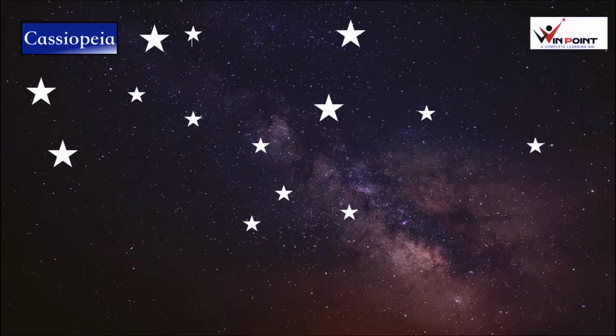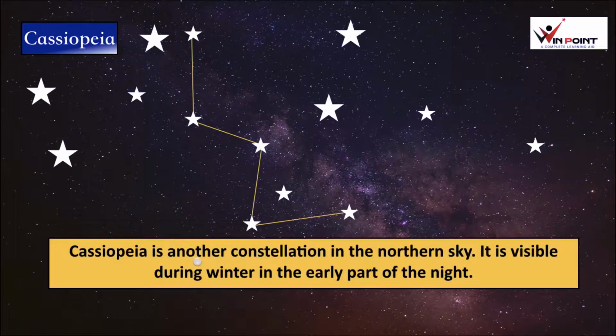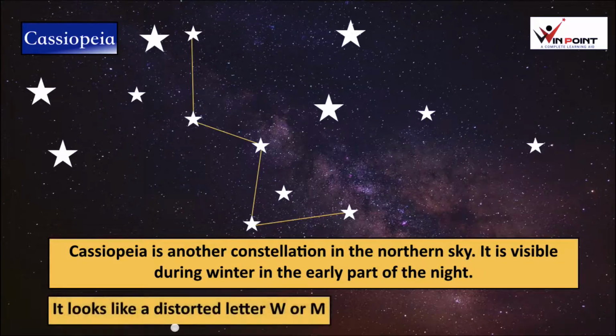Cassiopeia. It has the shape of a distorted M or W. Cassiopeia is another constellation in the northern sky. It is visible during winter in the early part of the night. It looks like a distorted letter W or M.